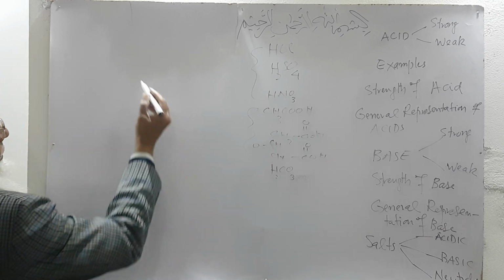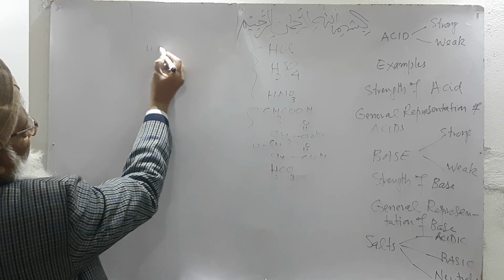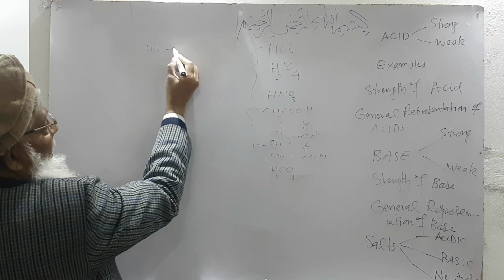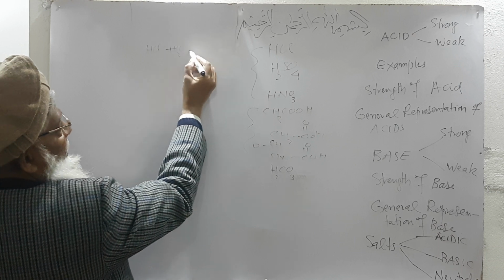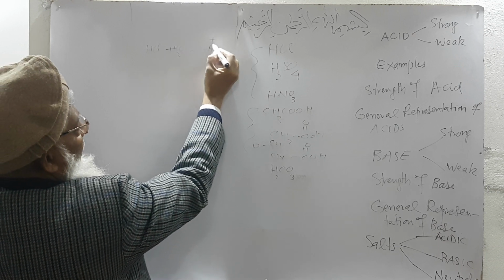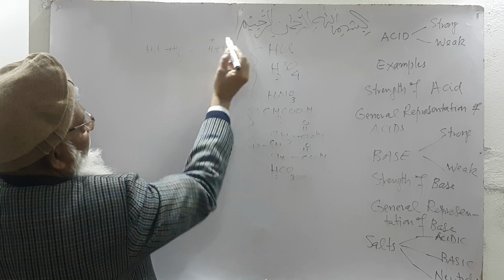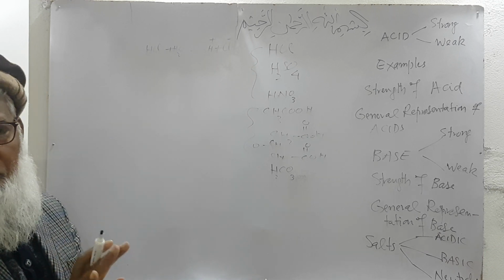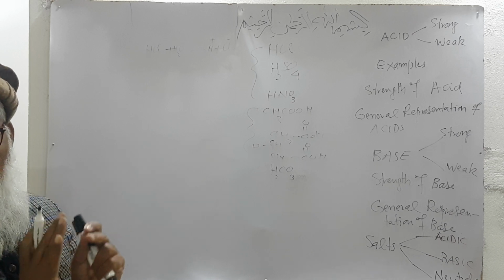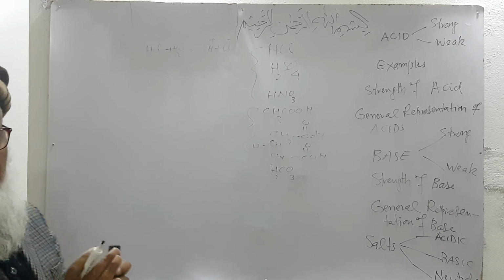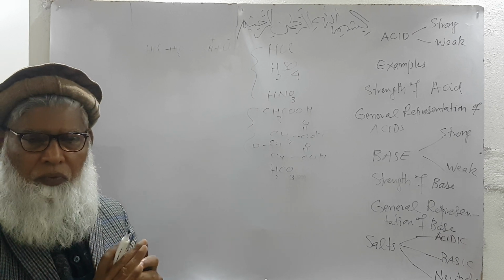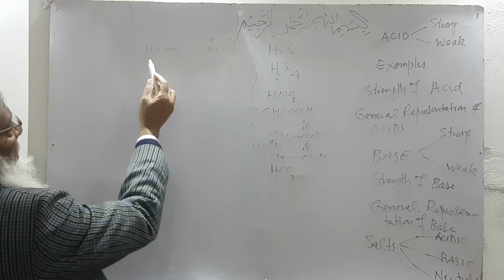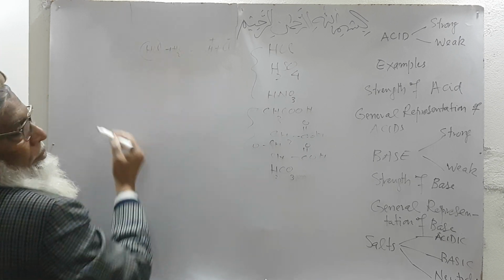If an acid such as HCl is completely ionizable in a solvent as H positive and chloride ion, any acidic species which is completely ionized in a suitable solvent, especially water, is called a strong acid.